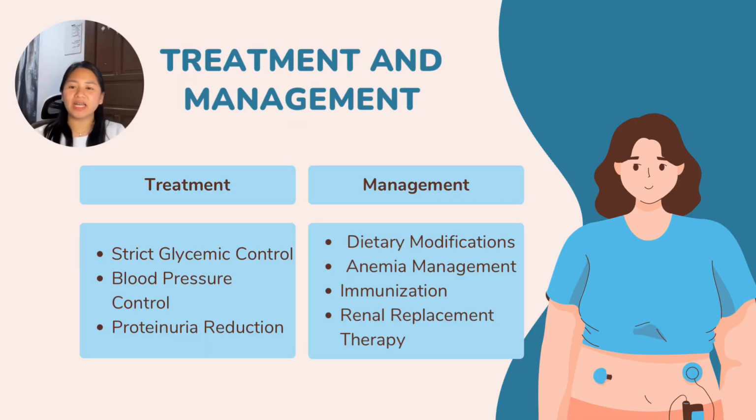Next is, how do we treat and manage this disease? The goal of treatment and management is to slow the progression of the disease and manage complications. The cornerstone of treatment includes strict glycemic control and aggressive blood pressure control. Angiotensin converting enzyme (ACE) inhibitors and angiotensin 2 receptor blockers are particularly effective here because they are renoprotective, meaning they reduce both systemic and intraglomerular pressure.